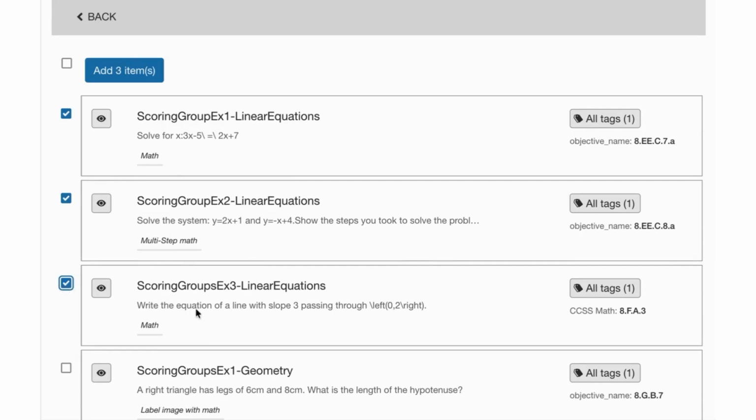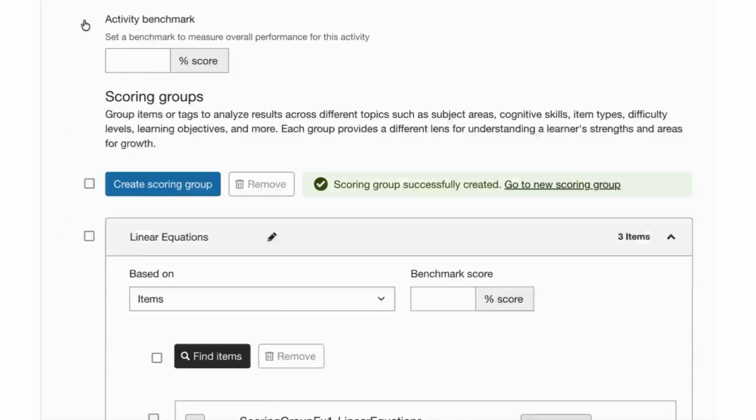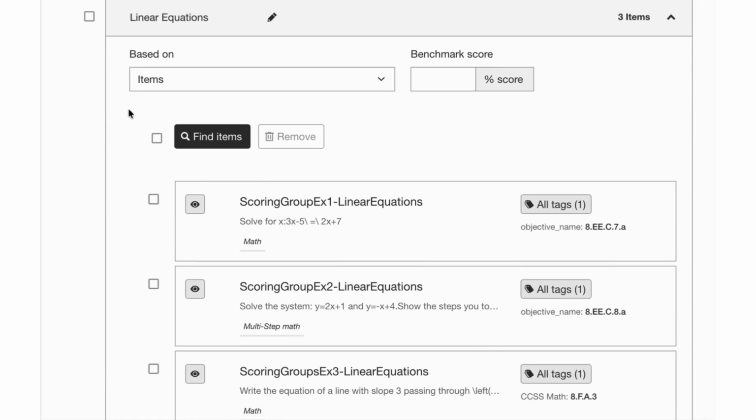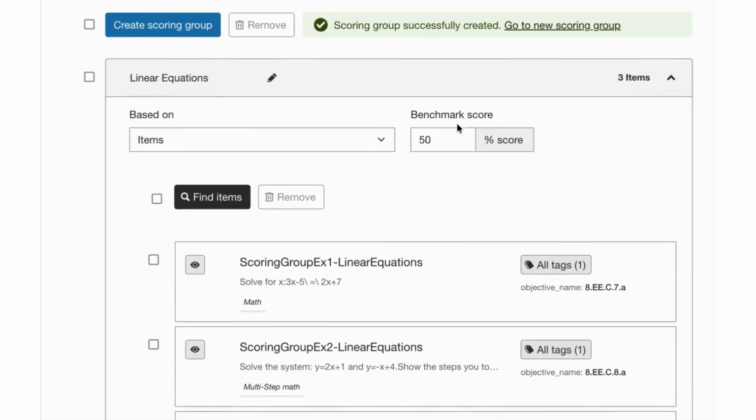Now, if I wanted to add it by items, I could simply click into Find Items and start to add the activities in this aspect. Add the 3 items, go back. We can now see here that this scoring group is populated with the questions that have linear equations.